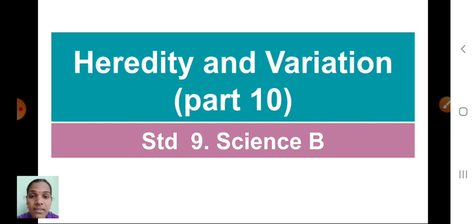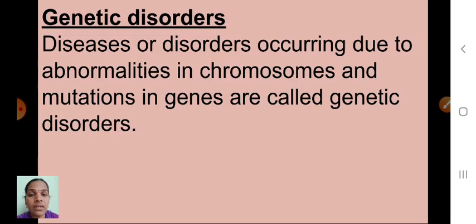But can you say what we discussed last session? Yes, we discussed genetic disorders. So now I am going to continue with genetic disorders. I already discussed what genetic disorders are, isn't it, children?